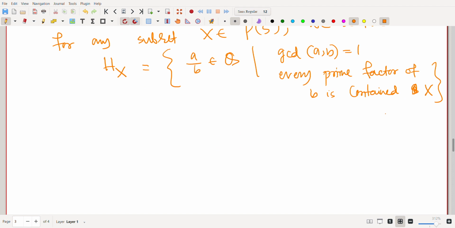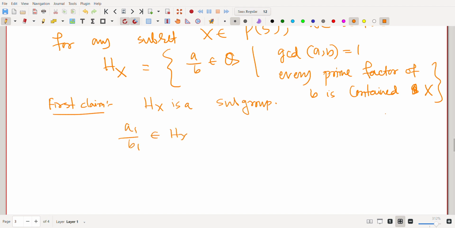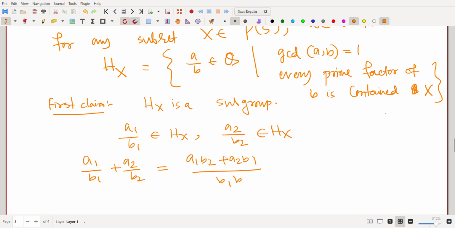So the first claim is that H_X is a subgroup, which is very easy to check. If a1/b1 belongs to H_X and a2/b2 belongs to H_X, this implies a1/b1 + a2/b2, which is the same as (a1 b2 + a2 b1)/(b1 b2).